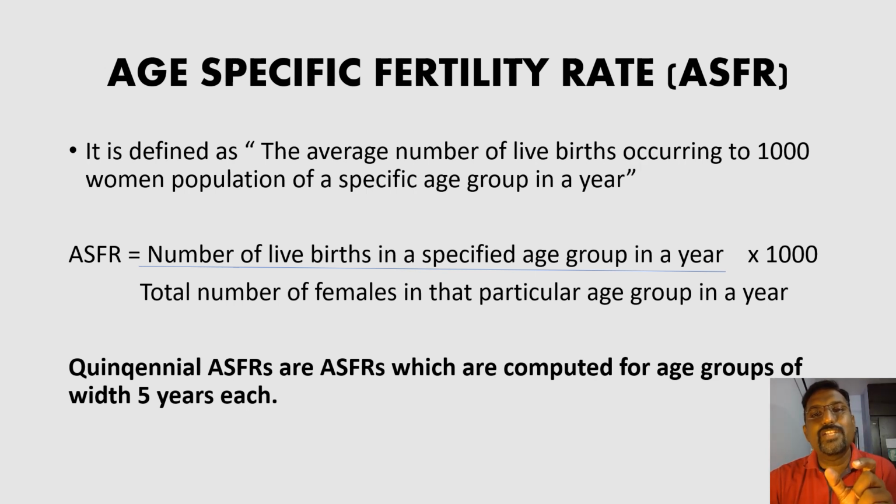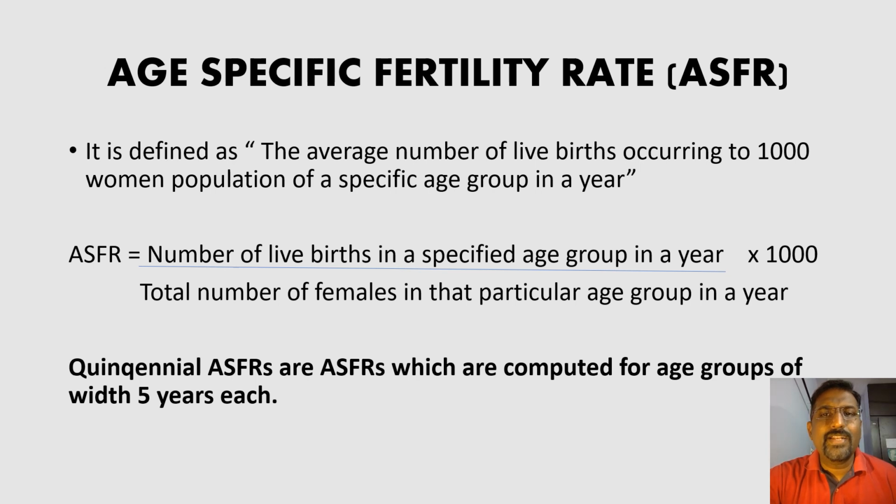Those ASFRs, we call them quinquennial ASFRs. So very clear definition: ASFRs which are computed for age groups of width 5 years each are called quinquennial ASFRs.